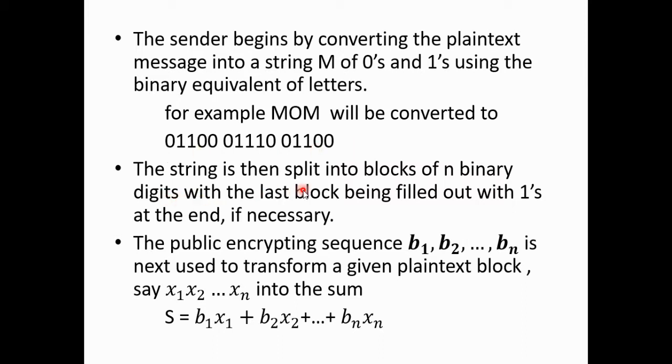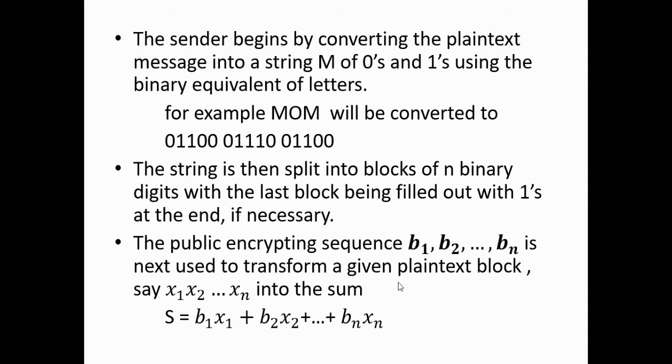The string is then split into blocks of n binary digits, with the last block being filled out with ones at the end if necessary.